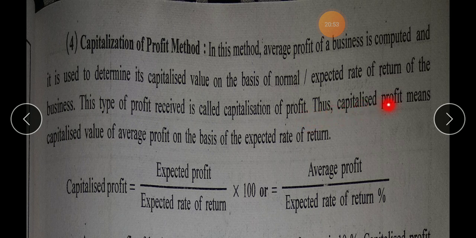Capitalized profit means, you will mark this point, capitalized value of average profit on the basis of expected rate of return. This can be the answer to the question, what is capitalized profit? So the formula for capitalized profit is expected profit upon expected rate of return into 100, or average profit upon expected rate of return in percentage.